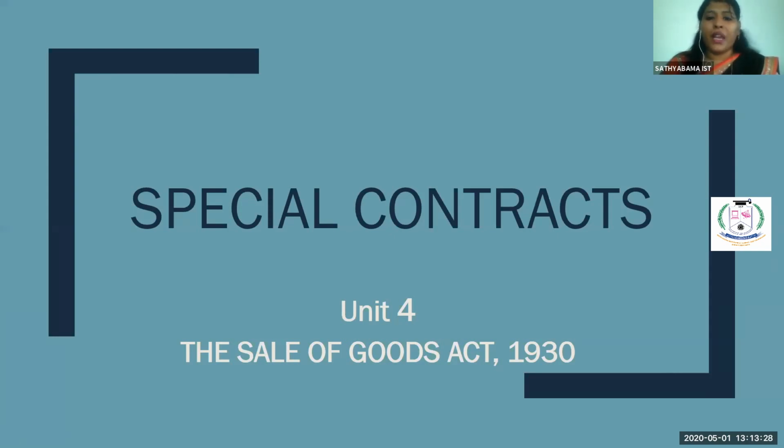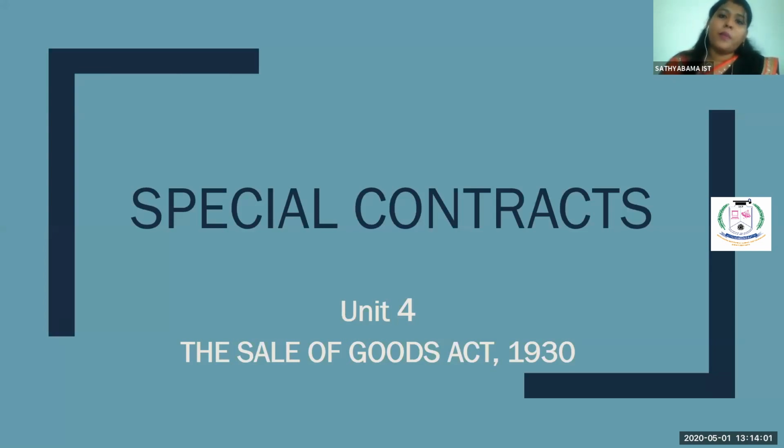So in the previous chapter, we have seen in bailment that there will be a transfer of goods from one party to another party. There will be a price, but ownership will not transfer. I hope you all remember. There will be a transfer of goods from one party to another for a specific purpose. Once the purpose is served, he has to return the goods. That is what we have seen in bailment.